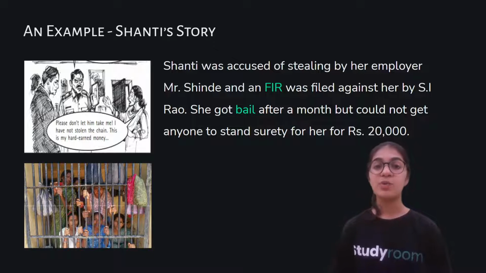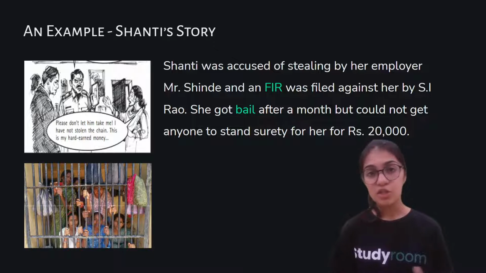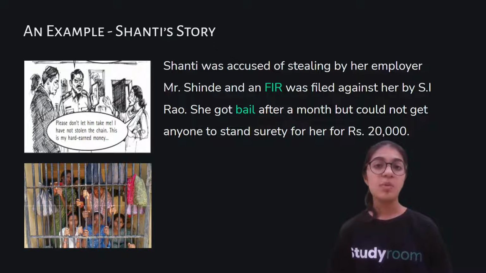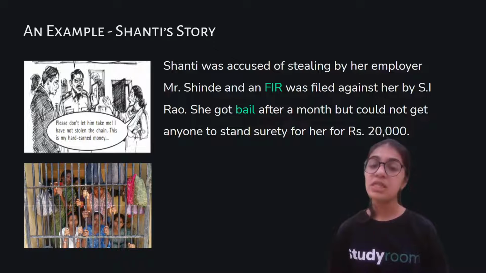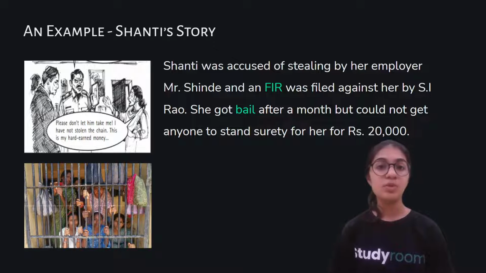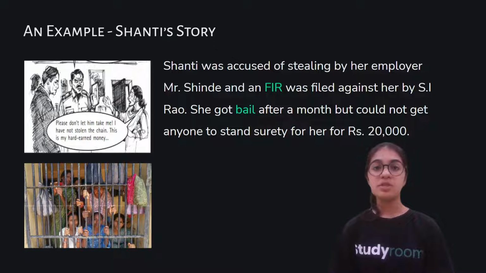So now this led to a lot of argument between Shanti's brother and the police officers, and the police officers also put Shanti's brother into jail, and they started beating him because they wanted him to confess that Shanti and he had stolen the chain. But the two of them did not do it, so they did not confess. So the police officers said, okay, now you are not accepting this, we'll meet in the court. Mr. and Mrs. Shinde have filed the petition against you in the court, now we'll meet in the court.